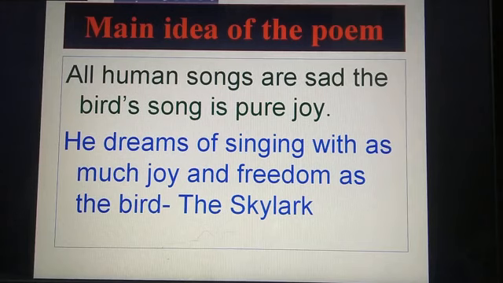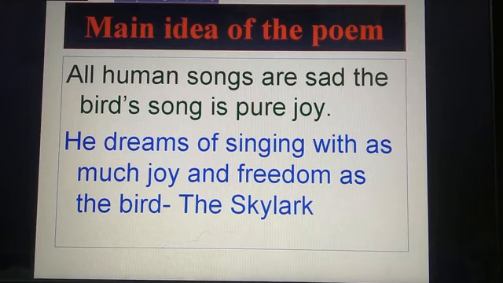According to the poet, all human songs are sad, but the bird's song is just pure joy. He established these thoughts in his poem To a Skylark.